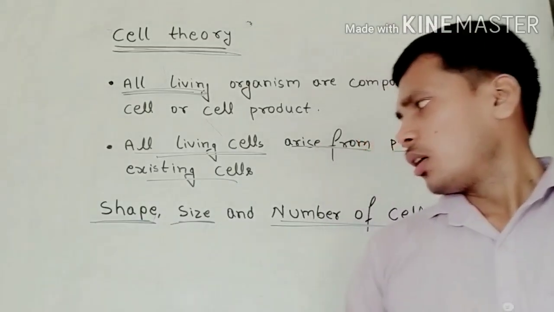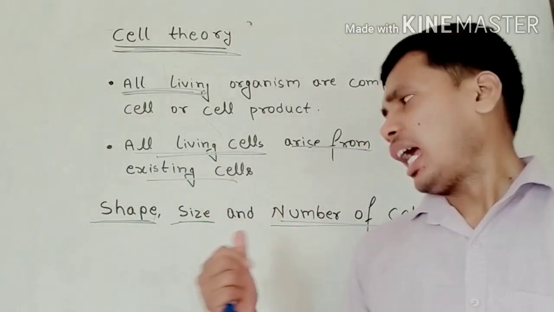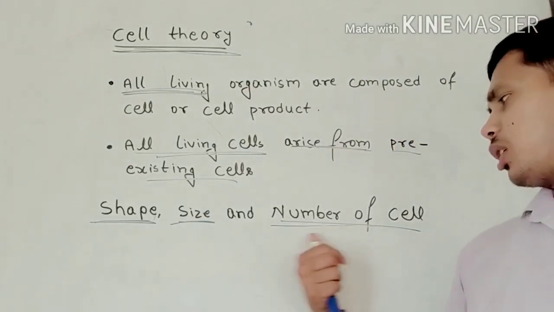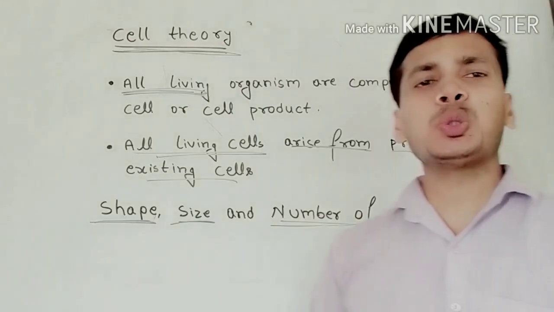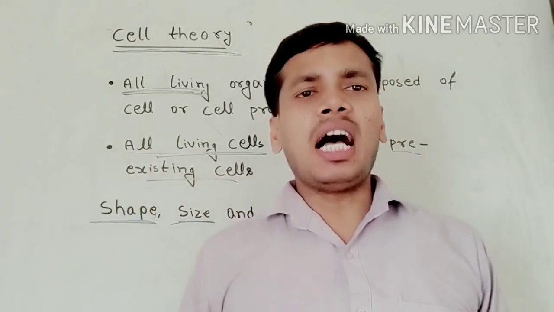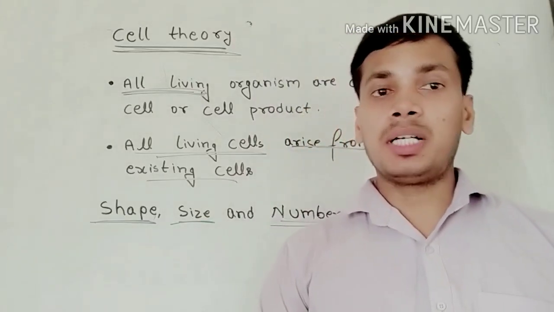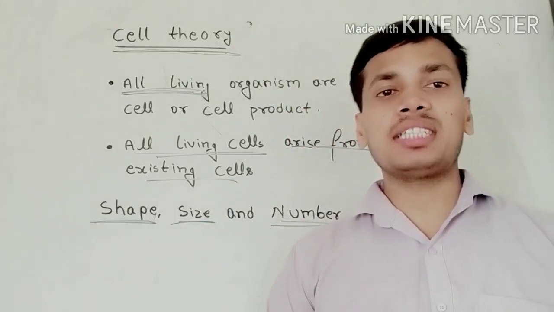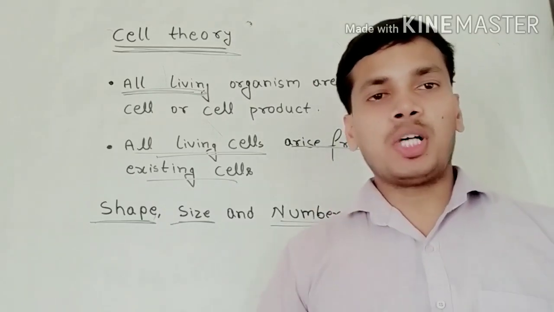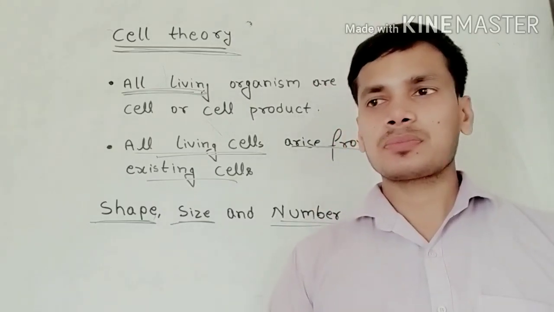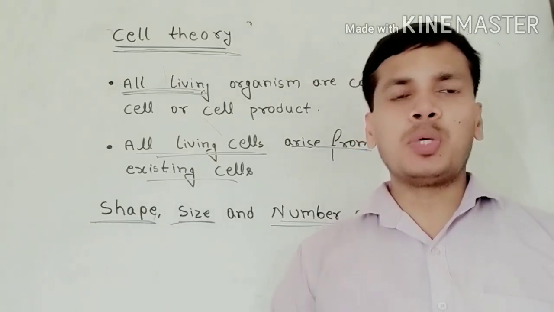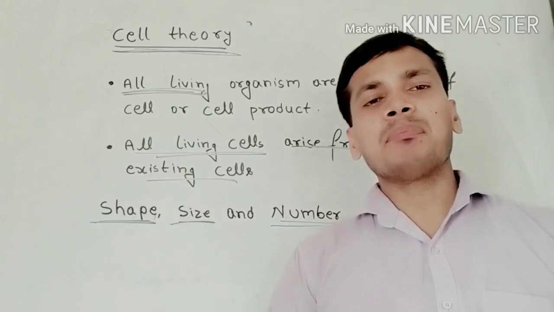So the size is very tiny, and when we talk about the number of cells, there is a very large number of cells in the body, but there are some unicellular organisms whose body is made up of a single cell. So the number of cells may be one, or millions, billions and trillions.